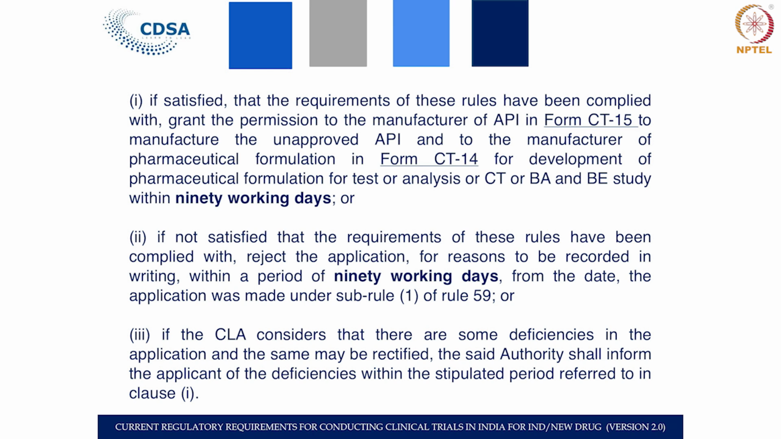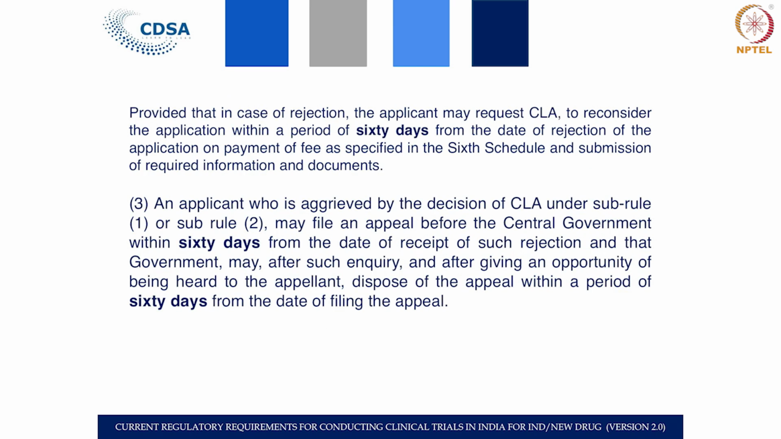And these are all counted from the date on which the application has been submitted, the response has been submitted. Also there is an appeal mechanism. If it is rejected, in that case you can come back to CLA within a period of 60 days. And if you are not satisfied with the decision of the Central Licensing Authority, it can be taken to the central government with an appeal within a period of 60 days, which can be again reconsidered. So, this is the process you will see throughout these particular slides.